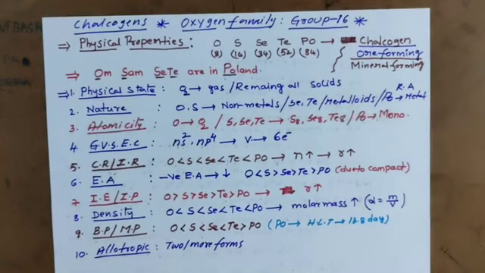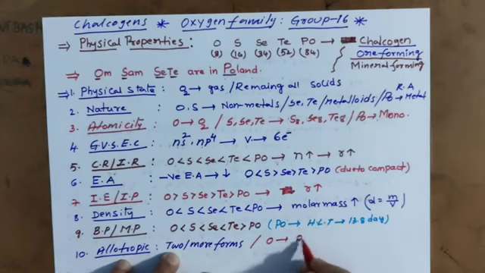Remember, except tellurium, all exhibit allotropic nature. You know very well, oxygen exists in 2 forms, O2 and O3, diatomic and triatomic, atomicity 2 and atomicity 3. Remember, these 2 forms only we have.